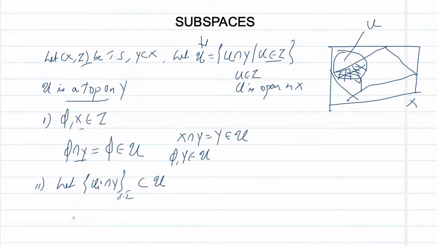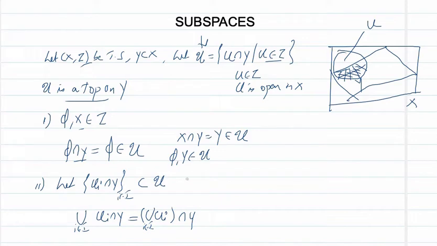Then what about their union? Union over i in I of U_i intersection Y can be written as union of U_i's, i in I, intersection Y. But all the U_i's are members of tau. How?